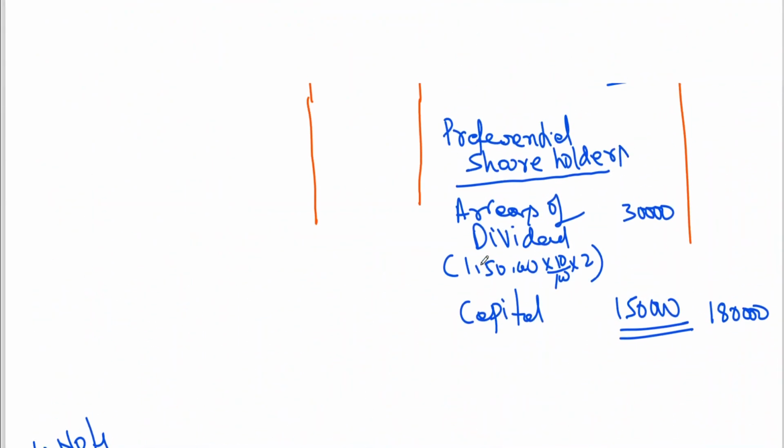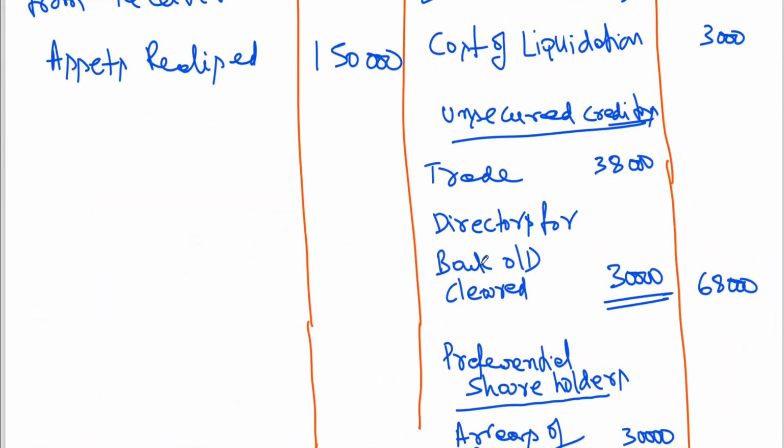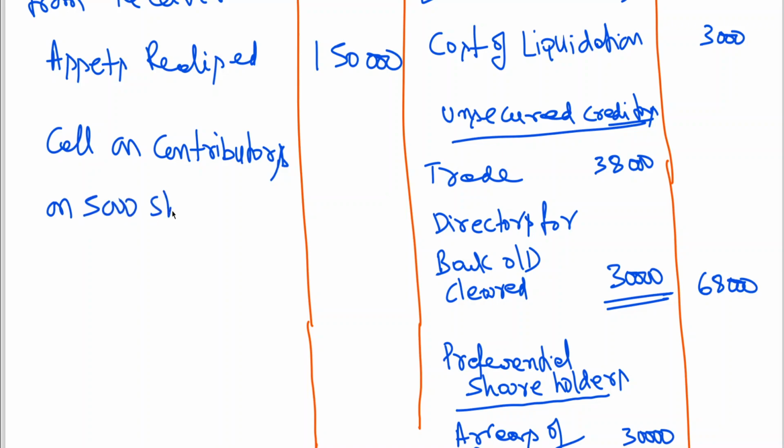In the problem here, I am writing: calls received from contributors on 5,000 shares at the rate of 1.38 per share. So it is coming to, we have calculated already, 6,900.